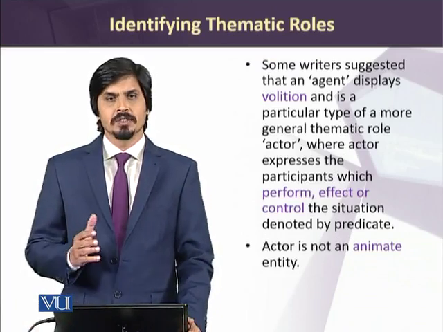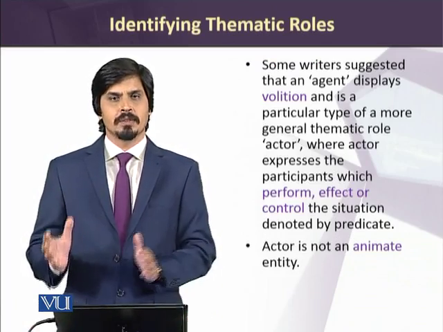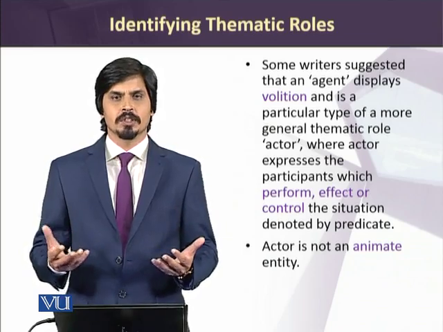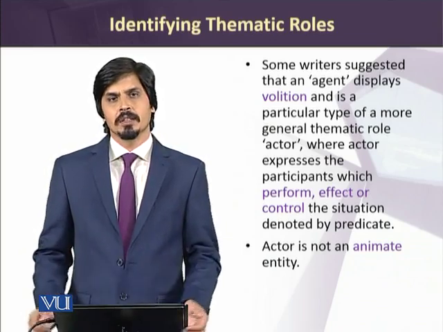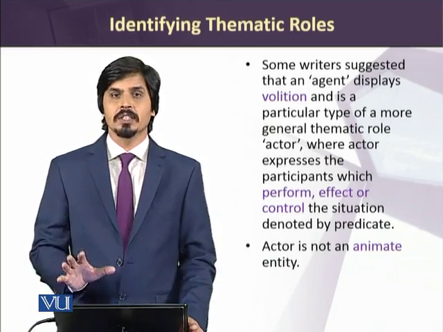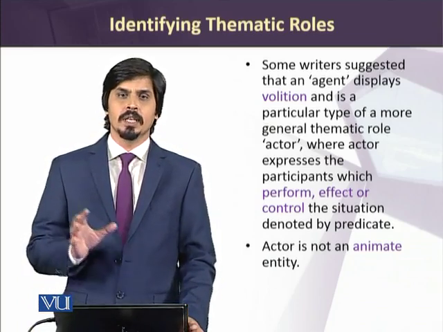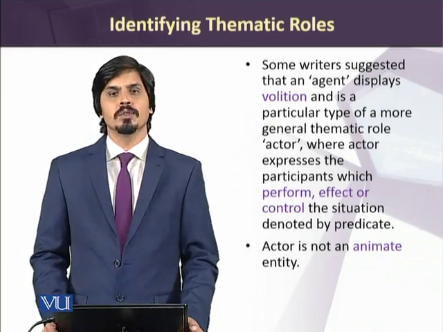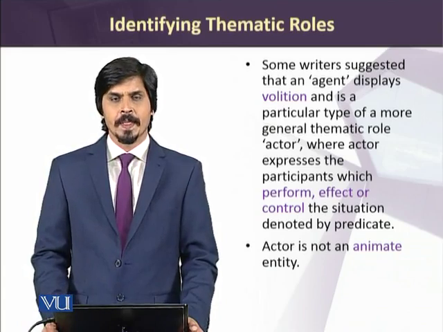So we can see that, as I said a while ago, an agent is somebody who does an action by his own choice and volition, whereas actor is a more general term, and it includes somebody who performs, affects, or controls a certain action.